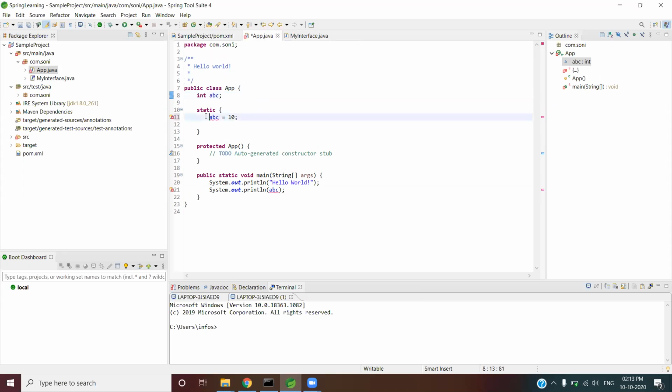But it needs to be static first because a non-static variable cannot be accessed in the static context, right? So this kind of ecosystem is going to work here, and you need to understand that. Now what is happening? You need to assign here itself. This is the problem. You need to understand that static variables, static things are being loaded first. So even if you would like to access them in the non-static area, you will definitely get an error. It's like an Apple ecosystem. If you would like to deal with static, you need to make most things static, and most things are going to be loaded first. They are not simply going to work out, right?